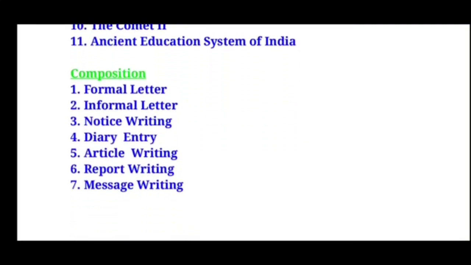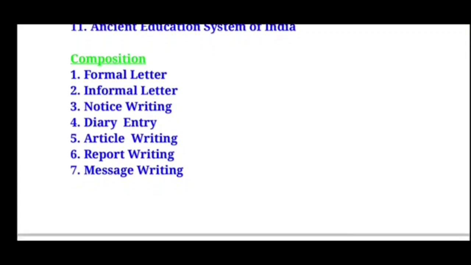Then moving on to the composition area. We have completed 14 compositions in our composition note. So all the 14 compositions are going to be in the annual examination.